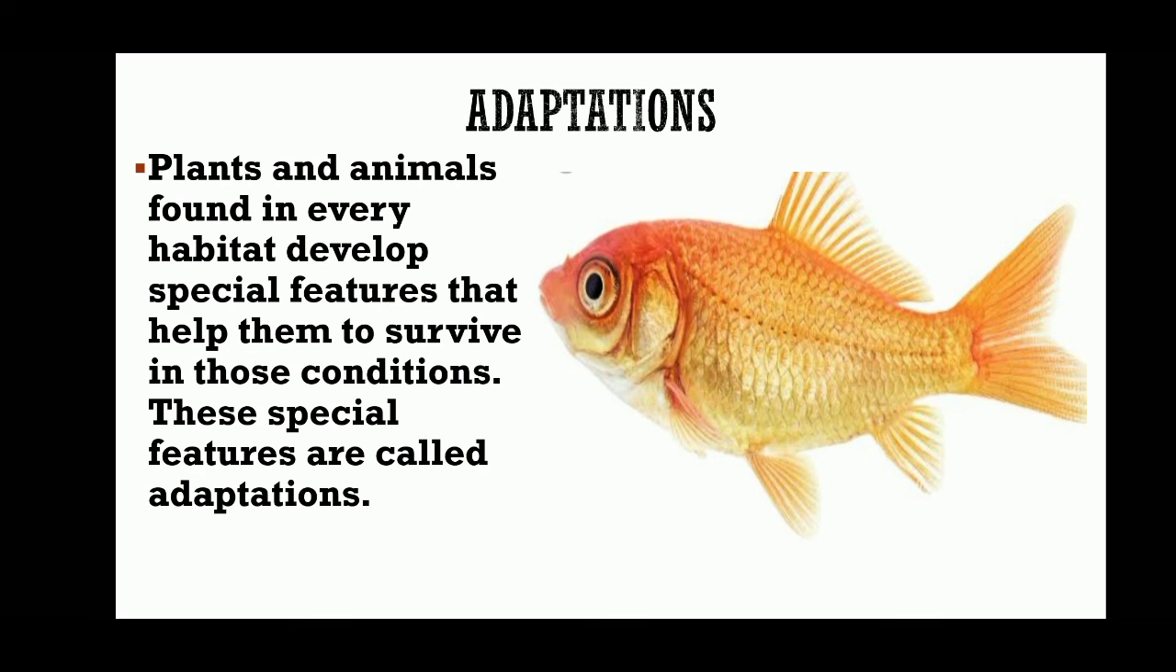In this way, in different habitats, different types of animals live and different types of plants grow. All those plants and animals have developed some special features naturally which help them to survive in the climatic condition or the particular condition of that habitat. They are called adaptations. Students, I hope the meaning of habitat and adaptations is clear with you all.